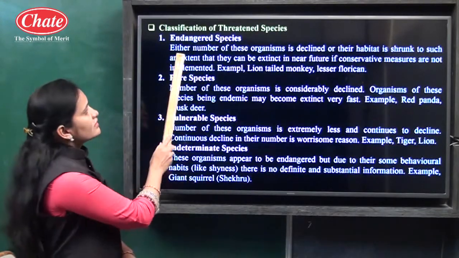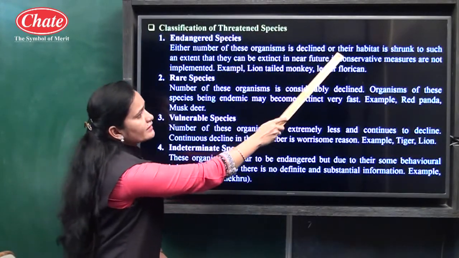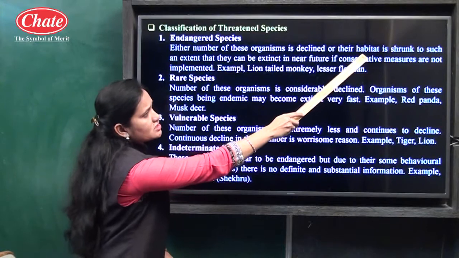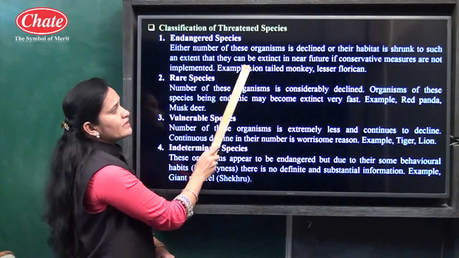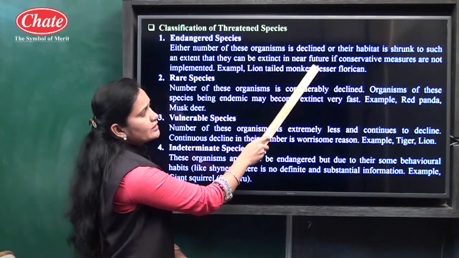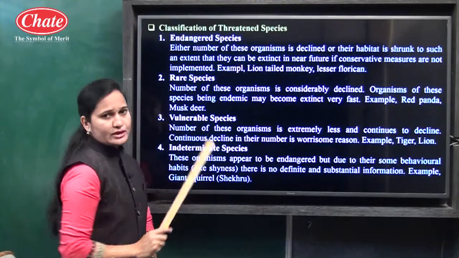Now we will see the examples which are included in the endangered species. Either the number of these organisms has declined or their habitat has shrunk to such an extent that they can become extinct in the near future if conservative measures are not implemented.